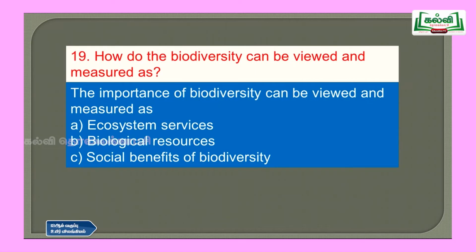Then question number 19, how can biodiversity be viewed and measured? The importance of biodiversity can be viewed and measured as ecosystem services, biological resources, and social benefits of biodiversity. These are the points you have to write.